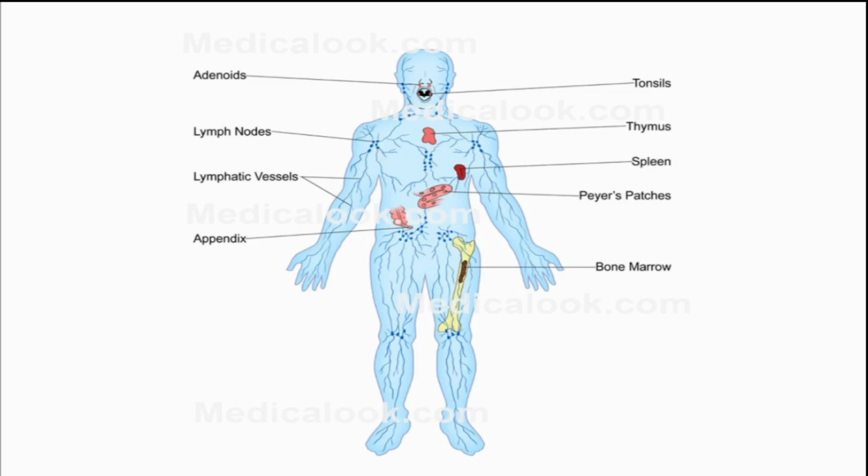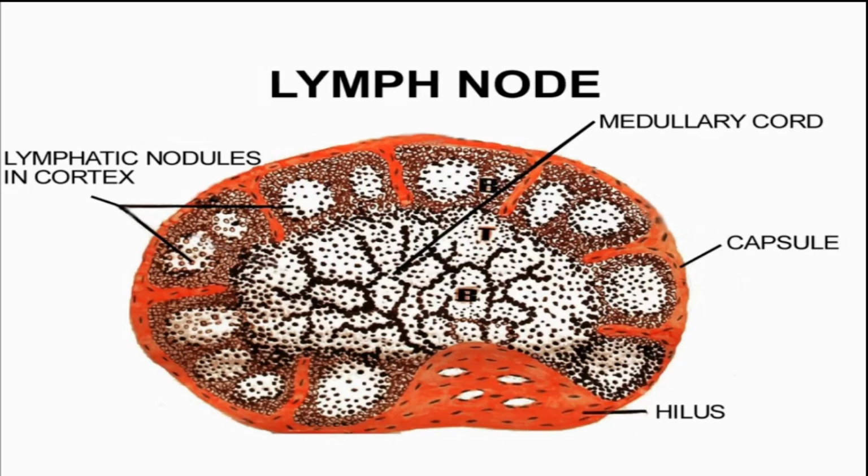The picture that I just showed you is an expanded view of a lymph node. By showing this, I will explain the remaining portion. Inside this lymph node are T and B lymphocytes. What's the role of T and B lymphocytes? Both are concerned with the immune response, the immune system of our body.